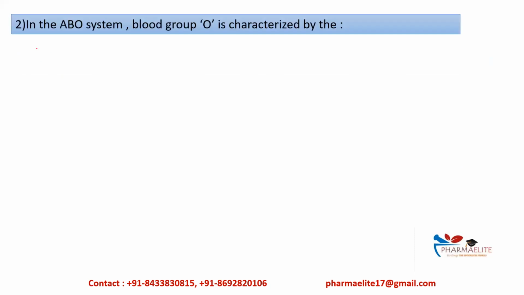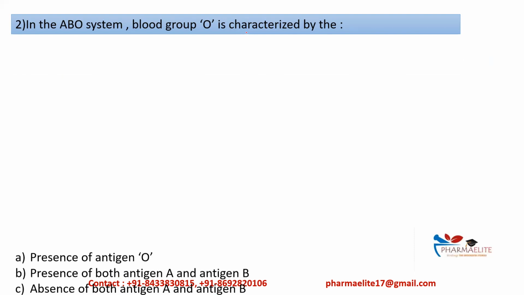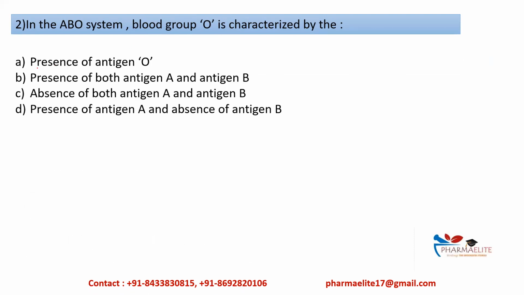The next question: in the ABO system, the blood group O is characterized by, okay, we have already seen this. Options are presence of antigen O, presence of both antigen A and antigen B, absence of both antigen A and antigen B, presence of antigen A and absence of antigen B. We have already seen that they do not have antigen A or antigen B, but they have anti-A antibodies and anti-B antibodies in their plasma, right?